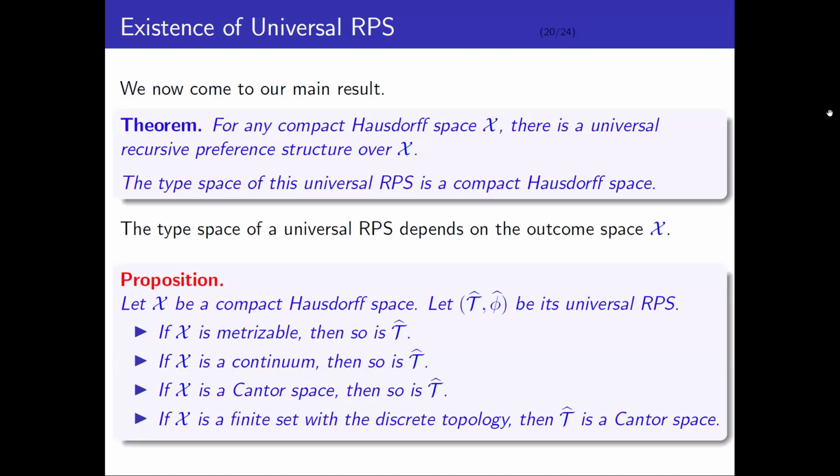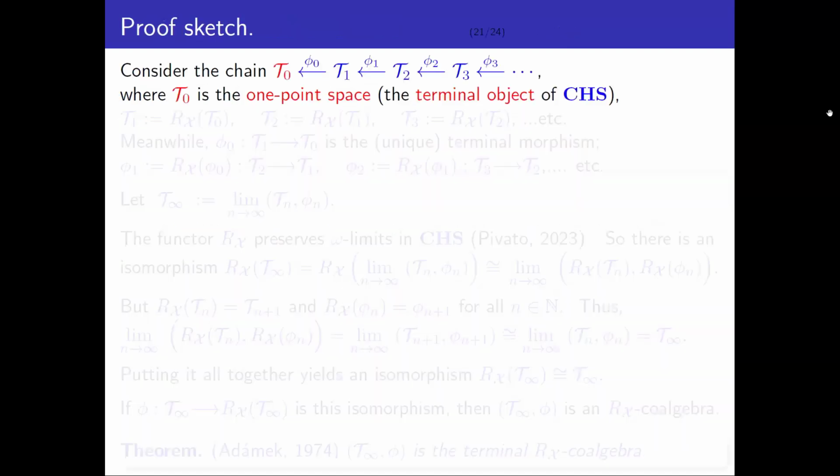All right, I'm almost out of time. I'm just going to walk you very quickly through the proof. This is the standard construction for those of you who know about co-algebras. So we construct a chain. T0 is the one-point space, which is the terminal object in the category of compact Hausdorff spaces. T1 is its image under the functor. T2 is the image of T1, T3 is the image of T2, etc.